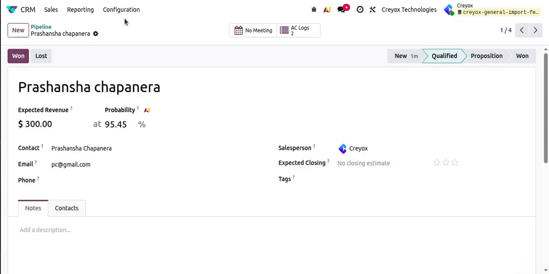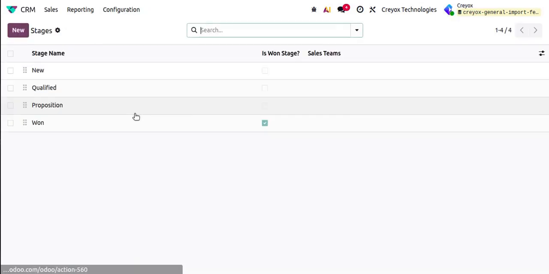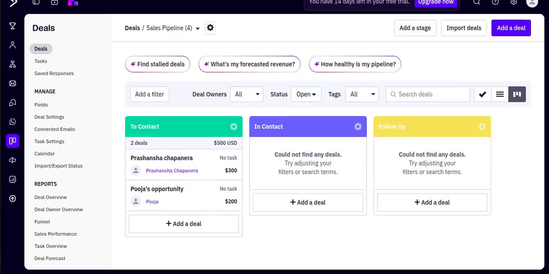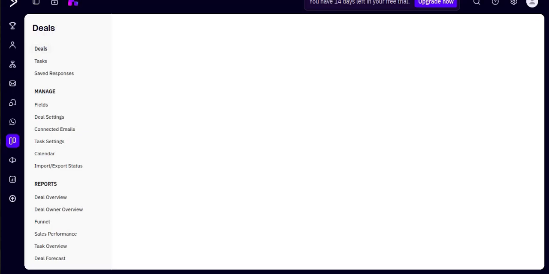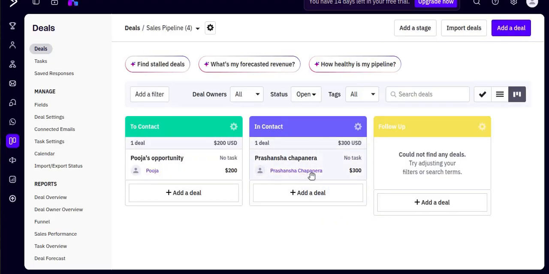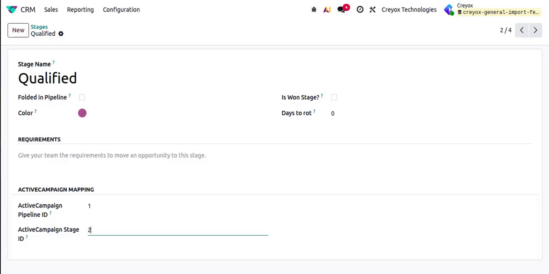I will save, and here in the stages, if in qualified, you will see the pipeline is the same, that is the sales pipeline, but the stage is the second stage. If I refresh over here, now you can see this deal has been moved to the next stage with ID 2.